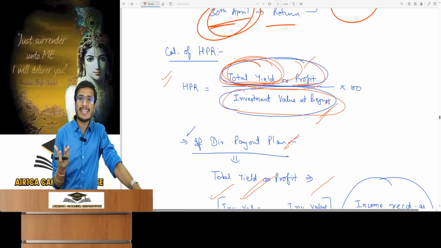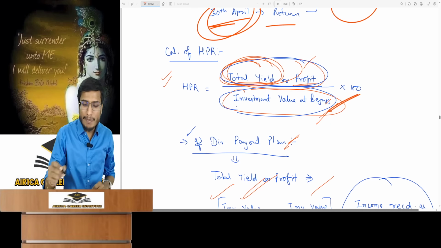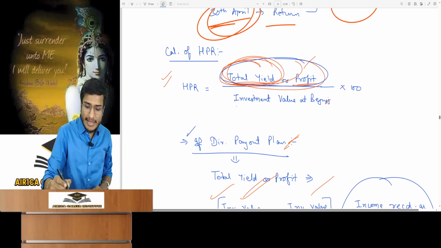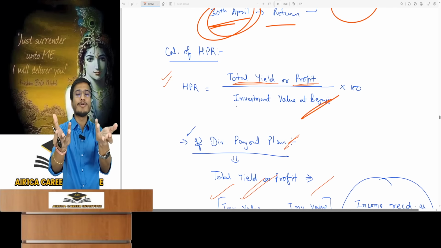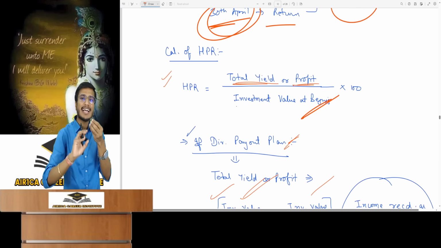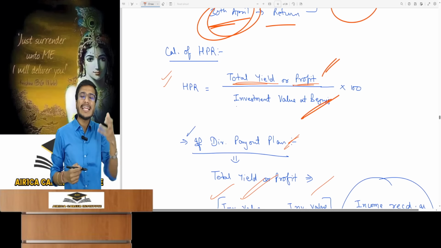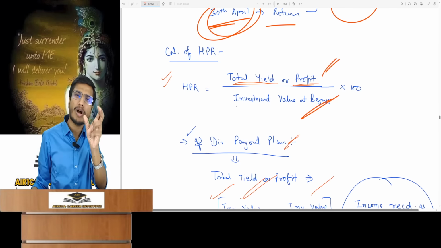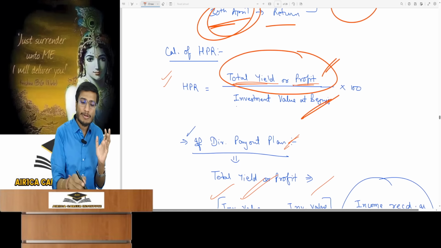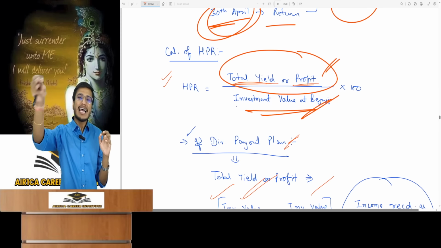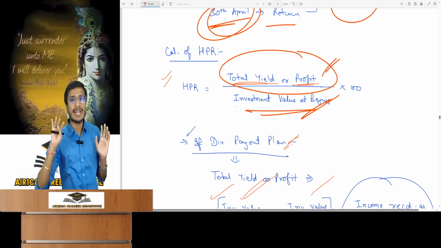To calculate the return, you simply need to understand what you have earned from your investment. In the denominator, take the investment. The formula is simple. In the denominator, write the investment value you invested. Amount invested in the mutual fund means the investment value at the beginning. And your earnings will go in the numerator. Total yield or total profit both mean the same thing. You have to take it in terms of amount, in rupees, as the investment is also in amount. What was the investment amount in the denominator and the total amount I earned for the numerator?